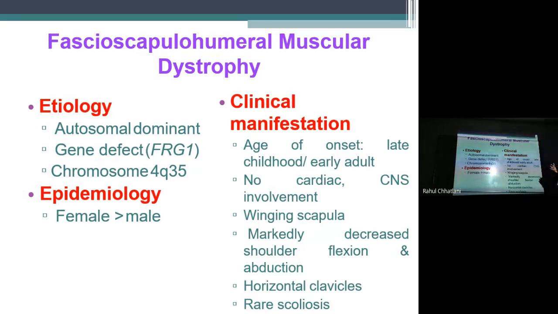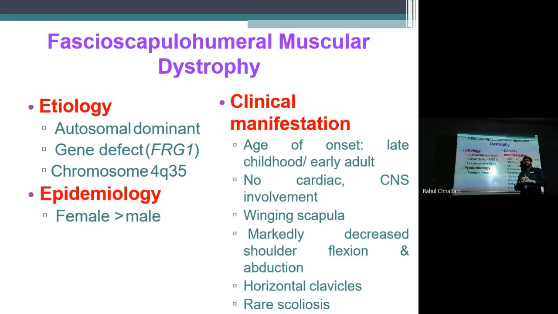So, there is facioscapulohumeral muscular dystrophy. As the name itself suggests, facio is related to the face, scapulo is related to the scapular region or the scapular muscles, and humeral is mainly the shoulder. If we describe all three in detail, that will be facioscapulohumeral dystrophy. Yes, so these muscles will be the first ones to be affected.